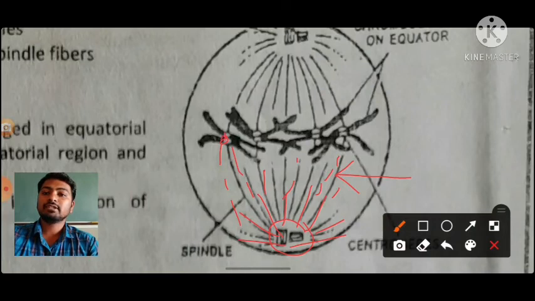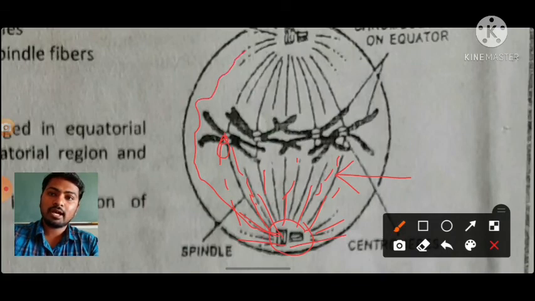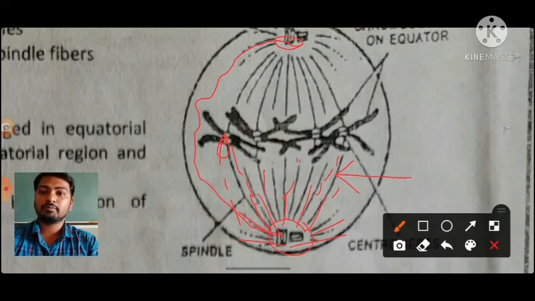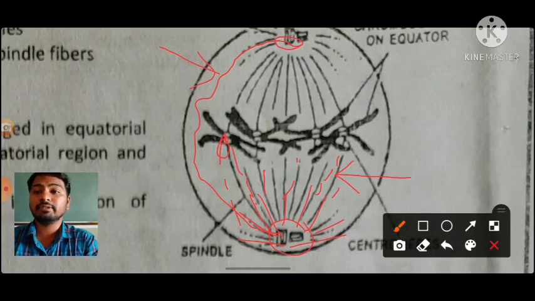Once it attaches to the centromere part of the chromosome, then another spindle fiber, which is not attached to the centromere, starts growing and reaches the other centriole present at the other pole. It is not interrupted at any stage, that's why it is called a continuous spindle fiber.